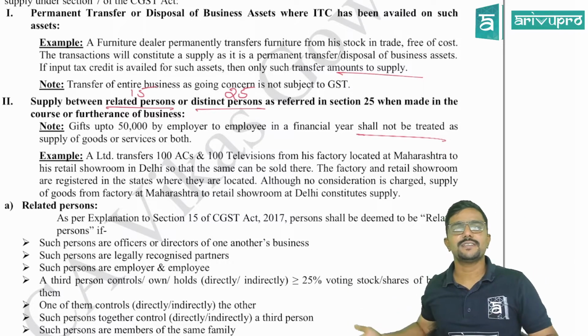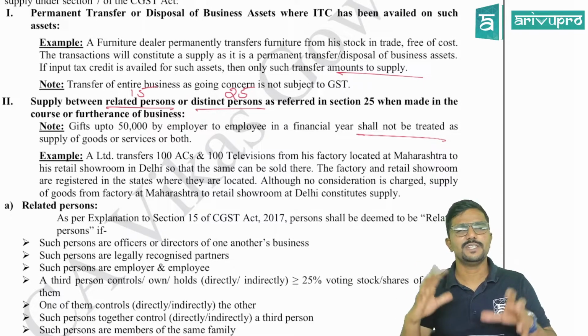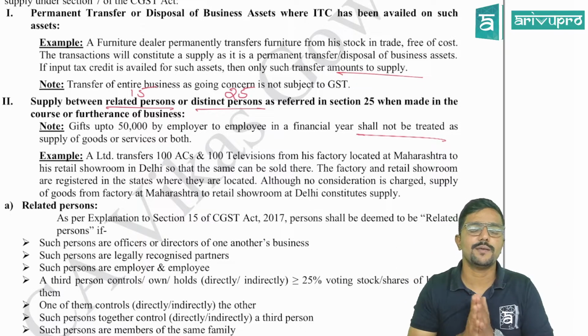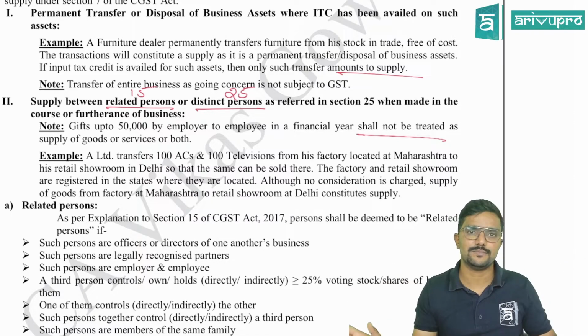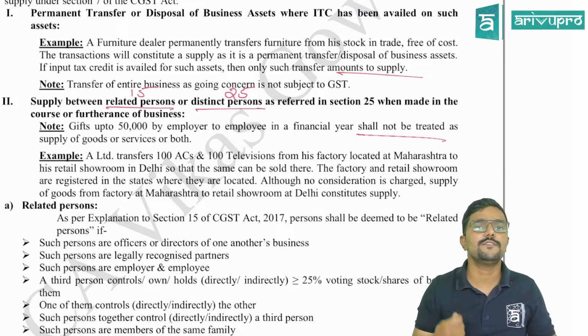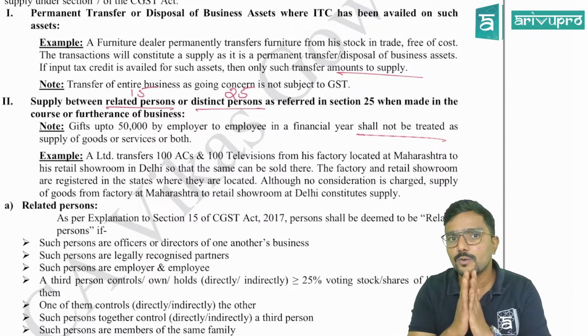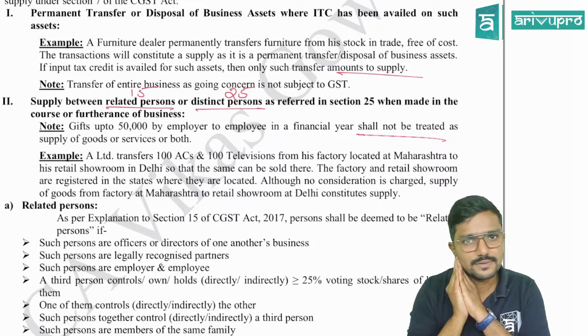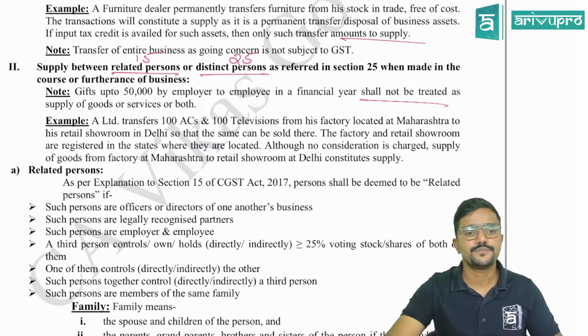So if the employer is giving a best employee award or whatever, once in a year giving some gift to the employees, if the value of the gift is up to 50,000, nothing is taxable. Sir, what if it is more than 50,000? Entire amount would be taxable. Entire amount would be taxable, guys. Clear? Yes, sir.